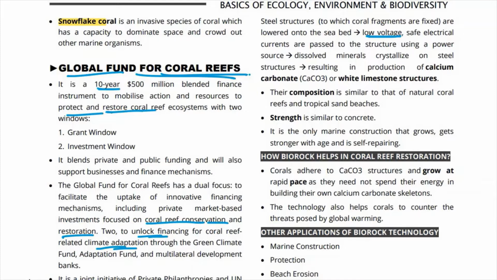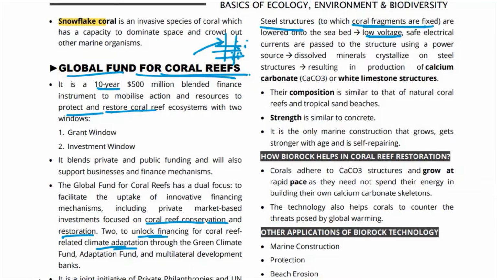What happens is that dissolved minerals that are there crystallize on these steel structures. On the steel structures we just saw, these minerals crystallize and then result in the production of calcium carbonate. So calcium carbonate structures form on them. These steel structures actually have coral fragments fixed on them. With coral fragments fixed, they are lowered and then a little safe electrical current is passed there, through which calcium carbonate